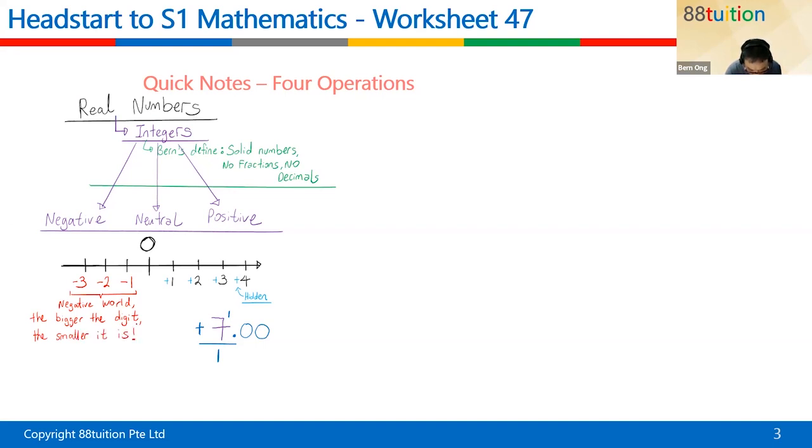Understand or not? In the negative world, the bigger the digit. For example, the digit 3 is bigger than 1. So the bigger the digit, the smaller it is, because there's a -3. -3 is smaller than -1.